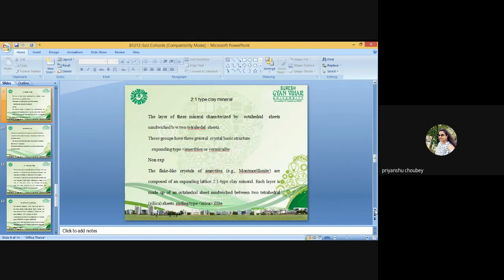In a kaolinite-rich soil, the positive charges are more, resulting in higher adsorption of anions.